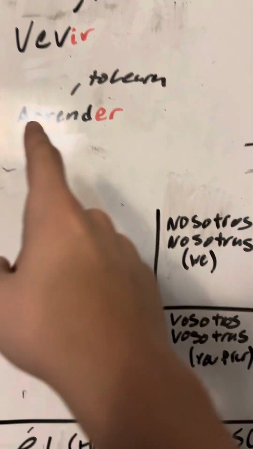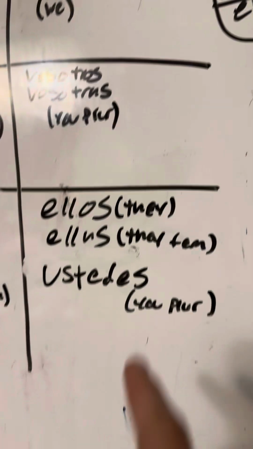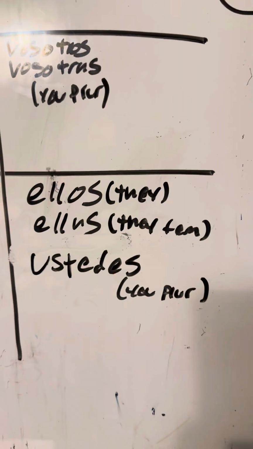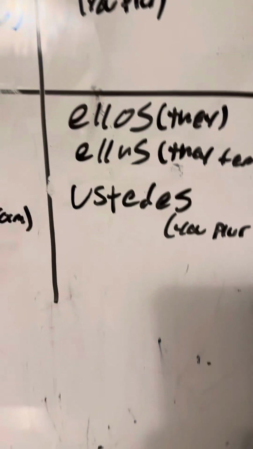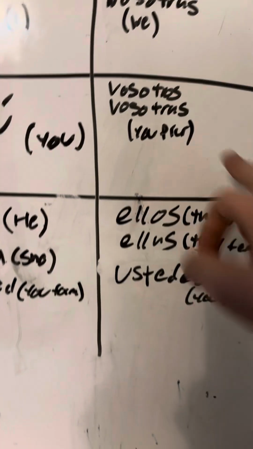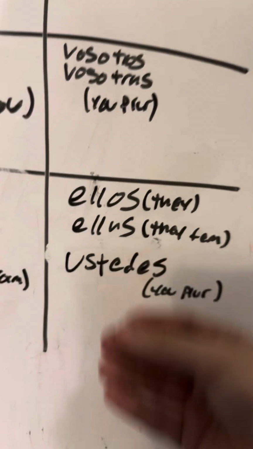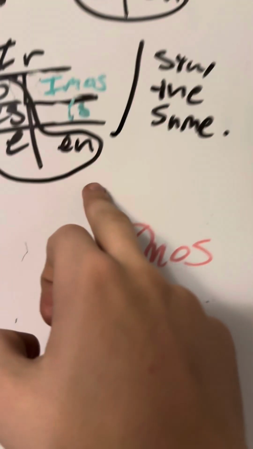When I say you plural, so you guys live, I say vivís. If I say they live, they masculine, they feminine, which is ellos, ellas, and that's an A, by the way. I did that wrong. I apologize for that. And ustedes, which is you plural, which would be you guys, which is similar to this, but it's more professional. If I'm referring to a group of very important people that you need to respect, you'd say ustedes. But vivir, if I'm referring to any of these people, I say viven.